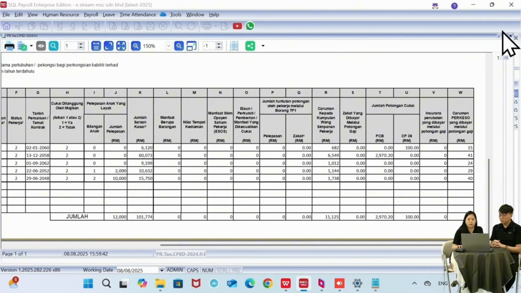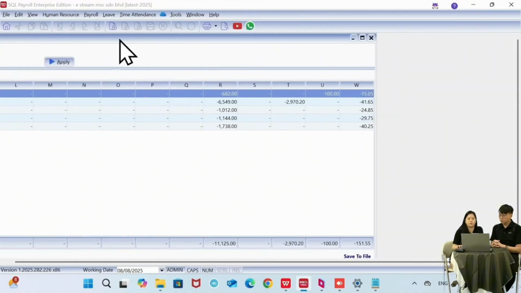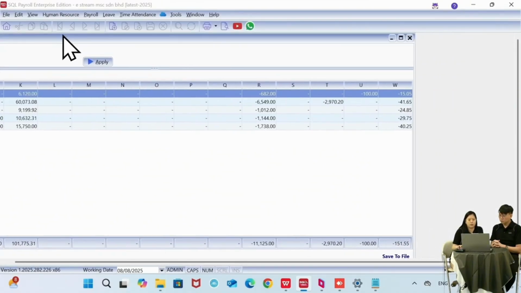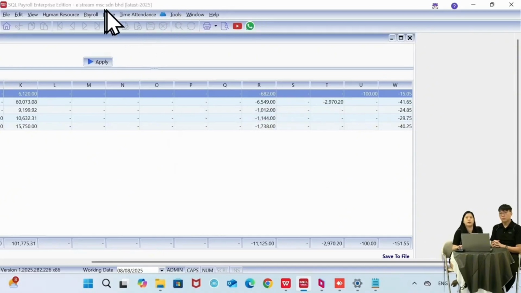Same thing, you can just print out, and if you take note, the CP8D form, we have the save to file button also, meaning the form you can actually directly upload to the LHDN website. So there's no need to manually key in. So when you try, just take note that at the right hand side corner of the reports, if they have save to file, meaning you are lucky because you have the file upload function that you can use. You don't have to do it manually.